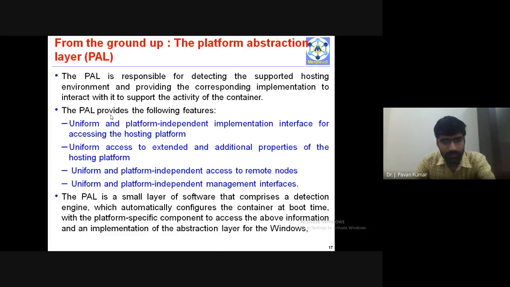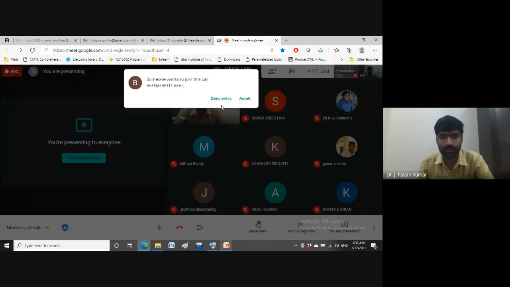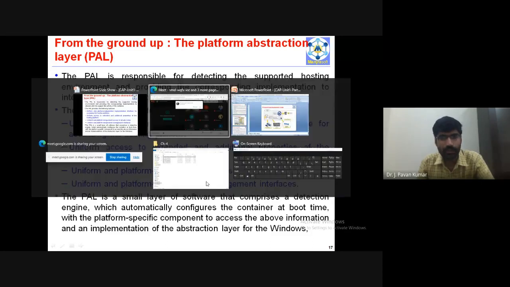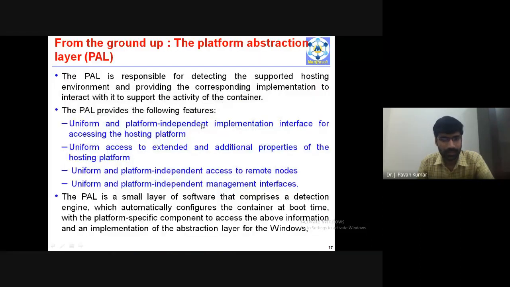The features it provides are a uniform and platform independent implementation interface for accessing the hosting platform. Next, it provides an interface for accessing the additional properties of the hosting platform, for accessing remote nodes, and for accessing platform independent management interfaces. These are provided by PAL.